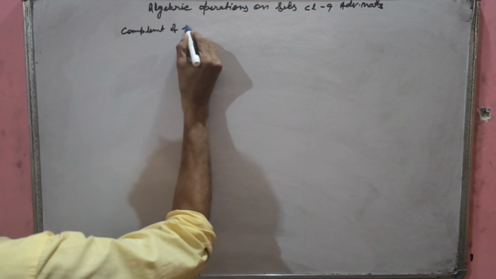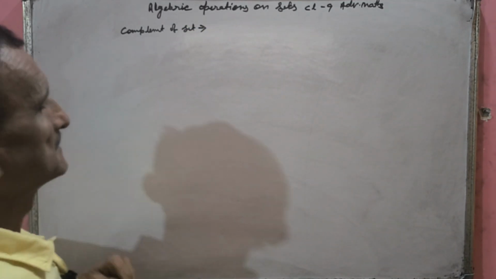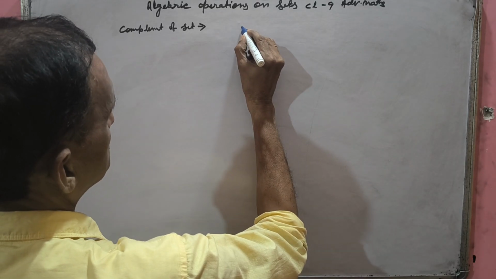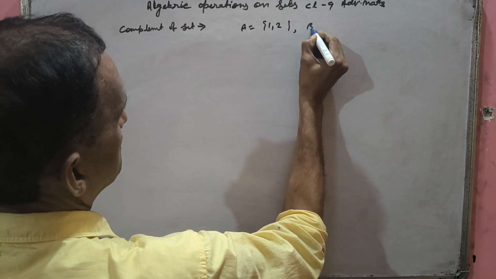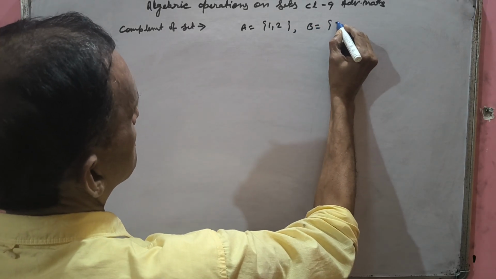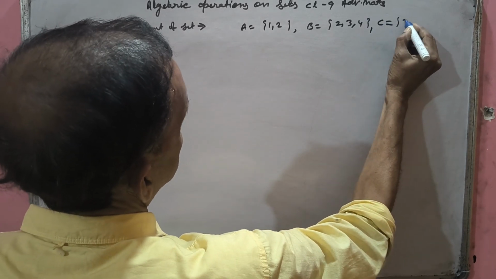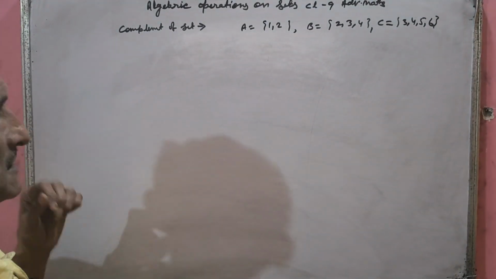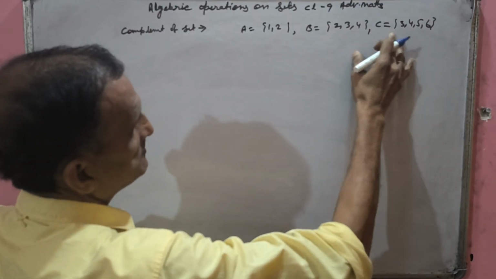Complement of set. Complement of set is integrated with the universal set. If we consider a few sets, let's suppose A equal to {1, 2}, B equal to {2, 3, 4}, C equal to {3, 4, 5, 6}, and there is a set which is a superset of all these sets.